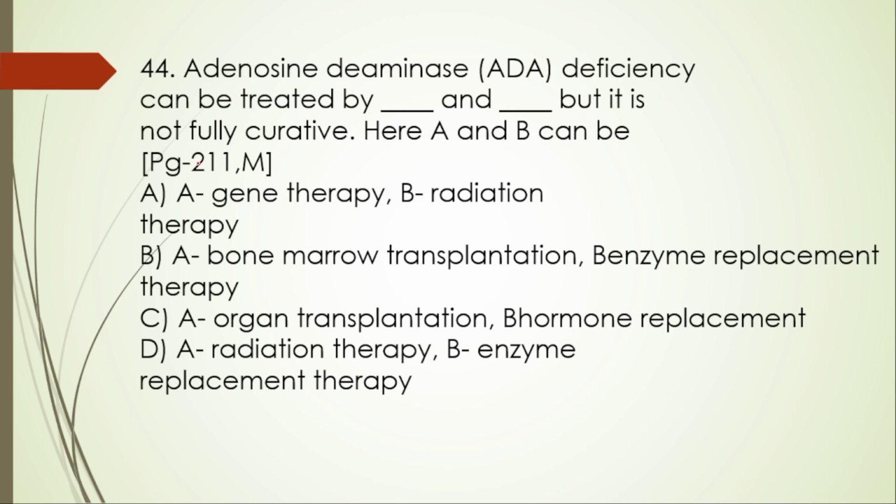Adenosine deaminase, that is ADA deficiency, can be treated by dash and then dash, but it is not fully cured. Here A and B can be, A, that is bone marrow transplant, and then B, enzyme replacement therapy. So here the right option is B, enzyme replacement therapy, and then A is bone marrow transplant.